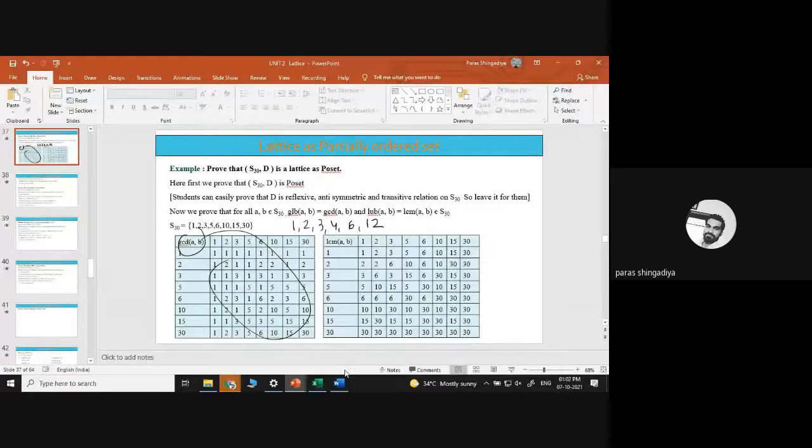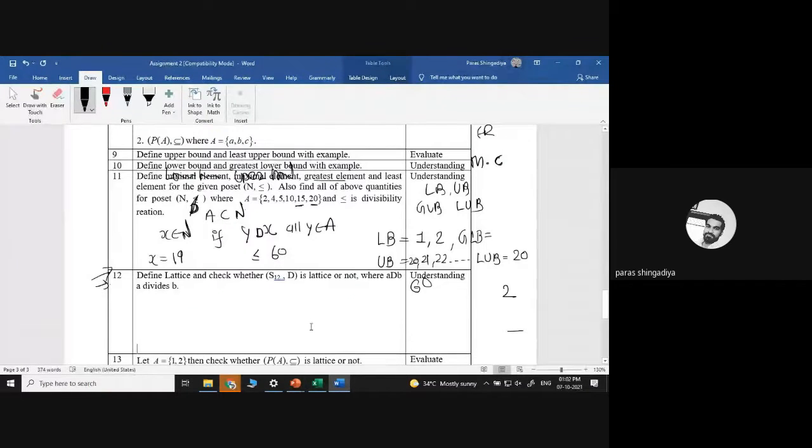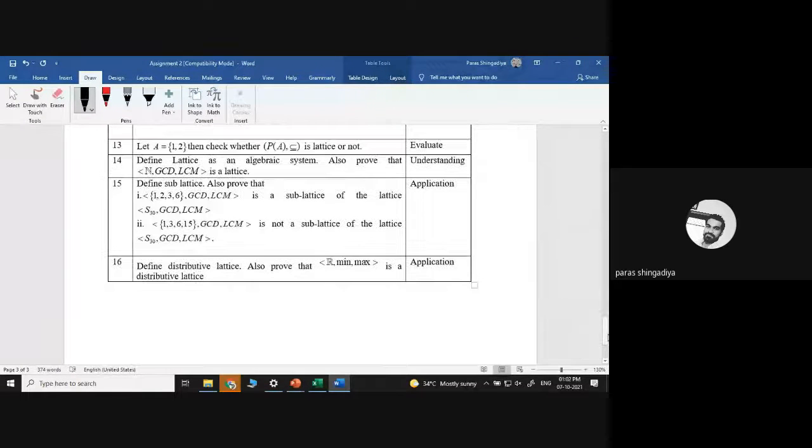Clear? And if it is a part of S12 again, then the GCD, meaning GLB, will belong to S12. And similarly for LUB, meaning LCM, you have to check for all the pairs of S12. And if it exists in S12, then it is a part of the lattice as a poset. So it's very easy. Just try it. If you find any problem, then we'll discuss the solution.